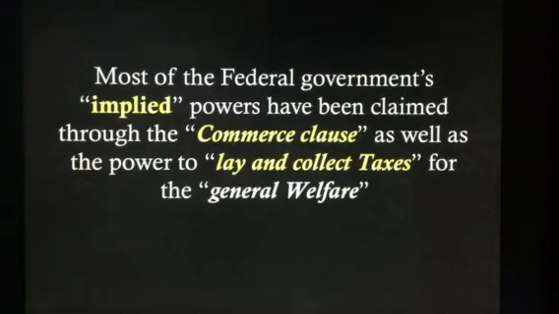Most of the federal government's implied powers have been claimed through the Commerce Clause. That is Article 1, Section 8, Number 3, the Commerce Clause, as well as the power to lay and collect taxes for the general welfare. That is Number 1, as well as provide for the national defense.